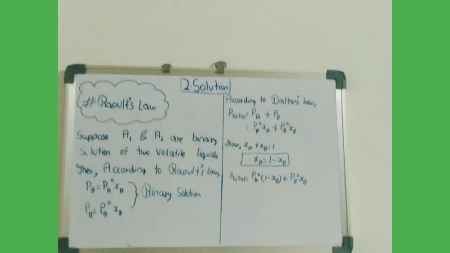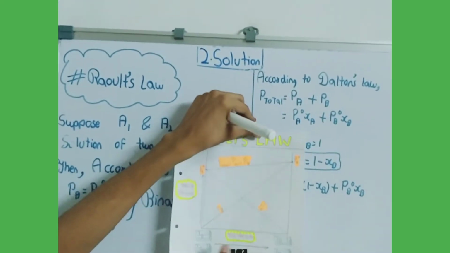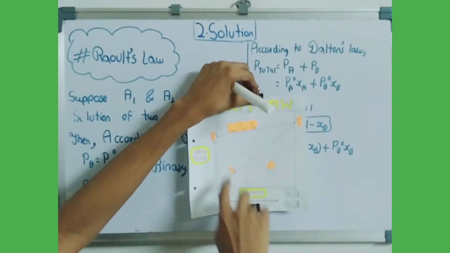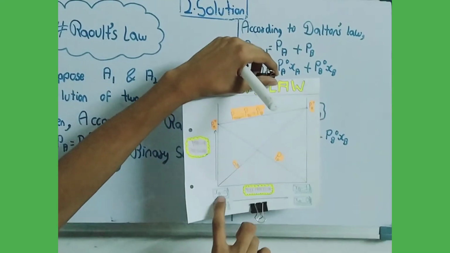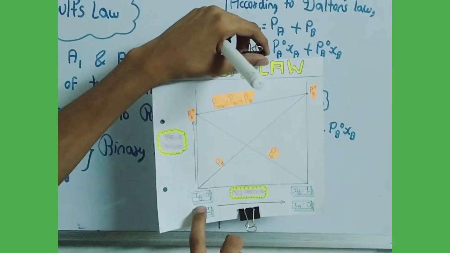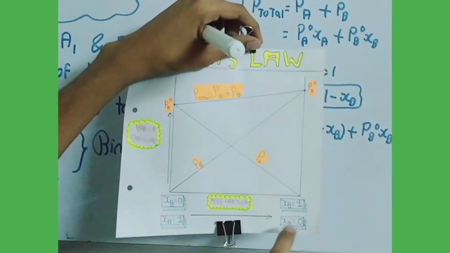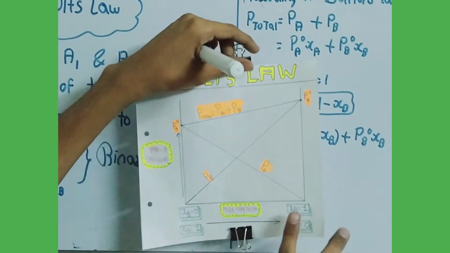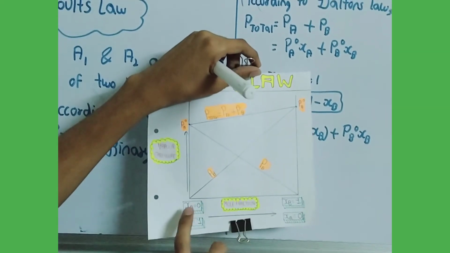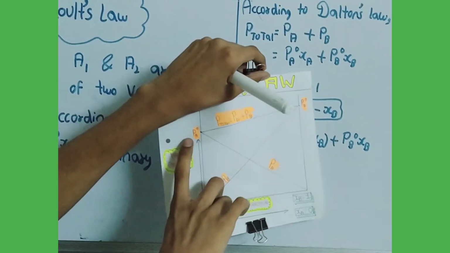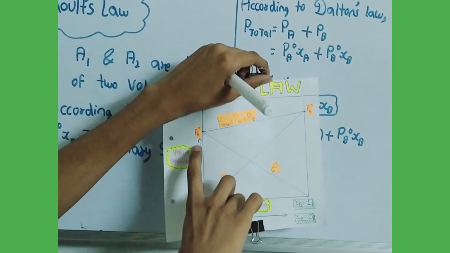For graphical understanding, I have drawn this graph. So this is the Raoult's law graph in which the x-axis is the mole fraction and the y-axis is the vapor pressure. If XB is 0, that is, the mole fraction of B is 0, then the mole fraction of A will be 1, and if the mole fraction of B is 1, then the mole fraction of A will be 0. So when the mole fraction of B is 0, what will be the partial vapor pressure? The partial vapor pressure will be of the A component, so it will have a value of PA naught.